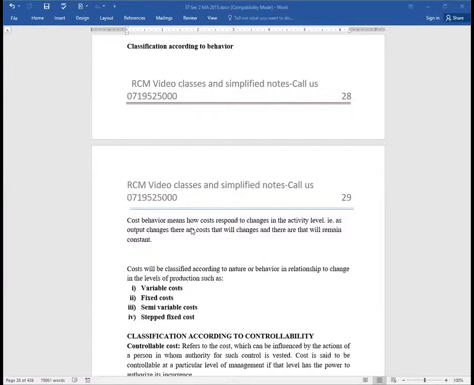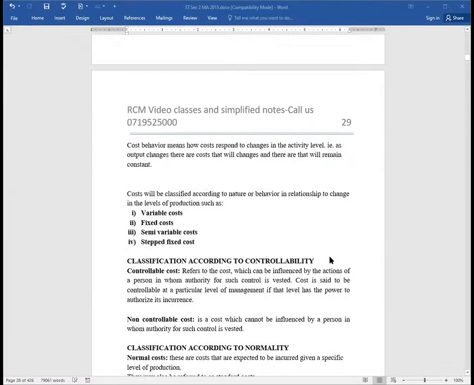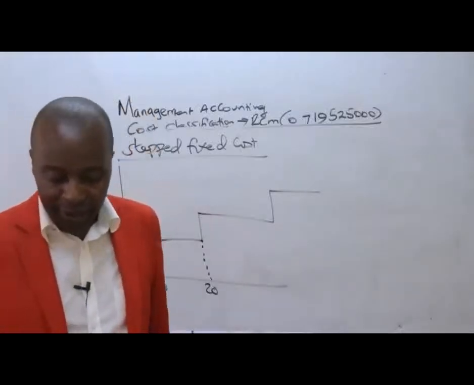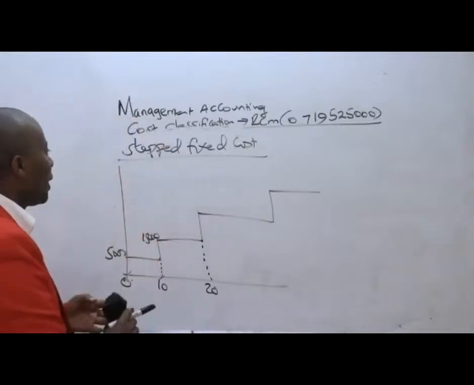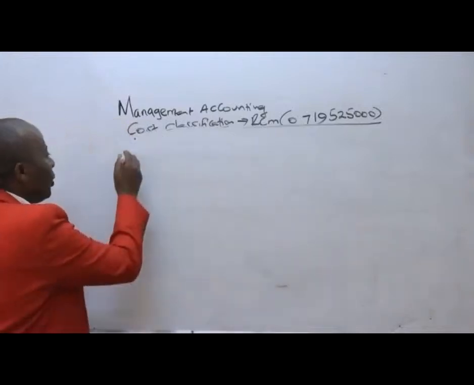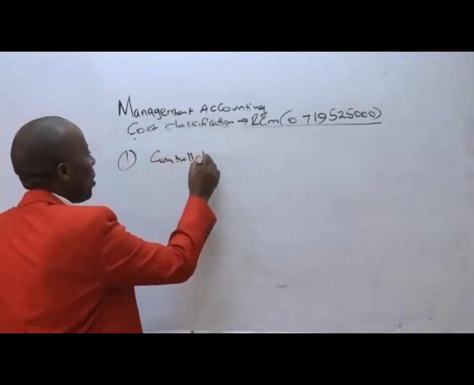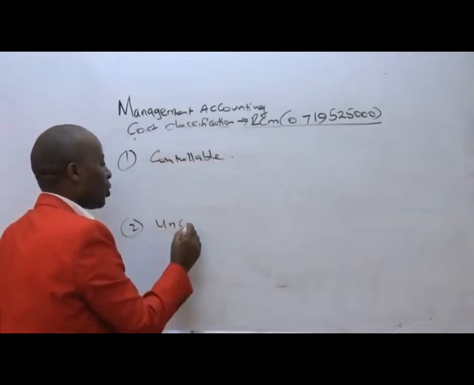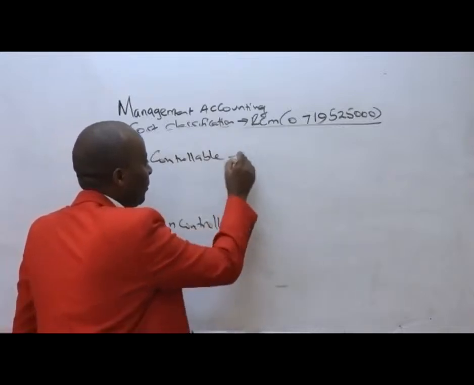Now from there, ladies and gentlemen, we've got these particular ones, which are just a walkover that we need to explain very quickly. So we have classification according to controllability. Under controllability, ladies and gentlemen, we shall be having two classes. Which classes are these? We are going to be having those costs which are controllable, and those costs which are uncontrollable, as the name suggests.